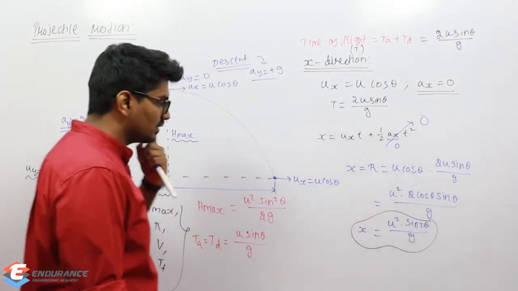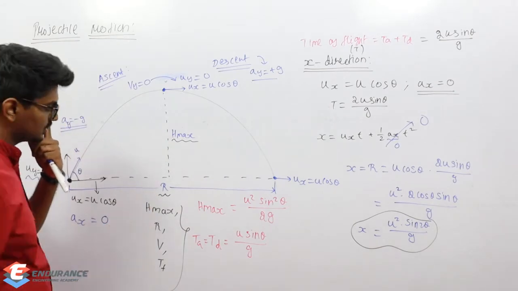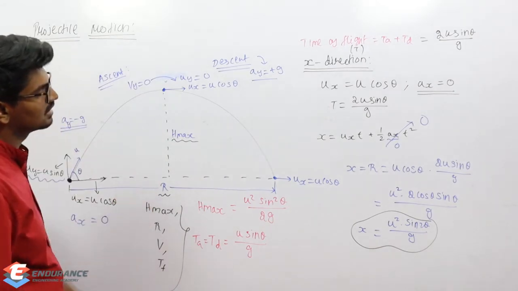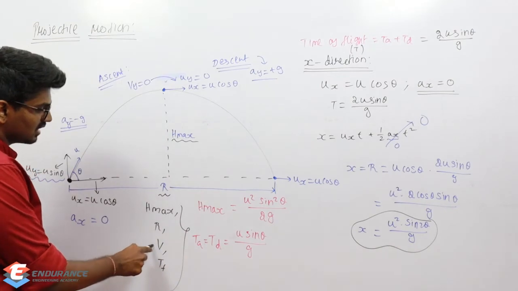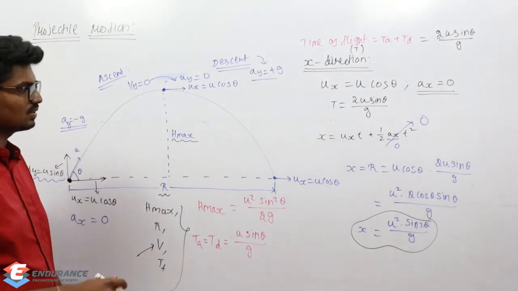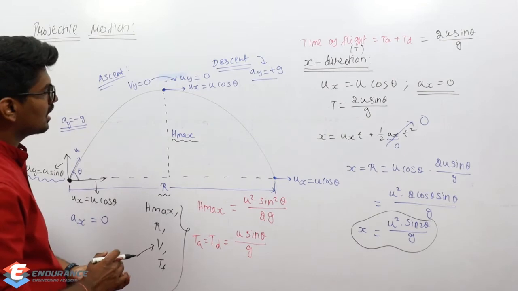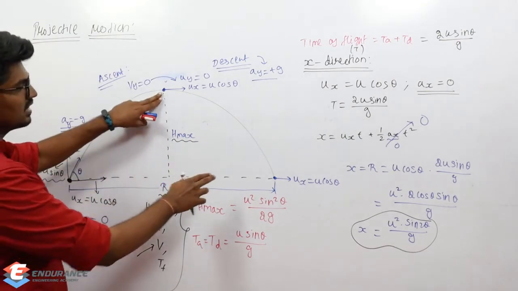Okay, right, so we got the range also. Range is also confirmed. And what about the next thing? We need to find out what is the velocity at which it will strike back. Okay, so that is also going to be very simple. You can apply the equation between this point and this point.